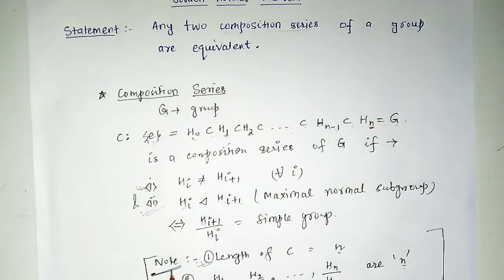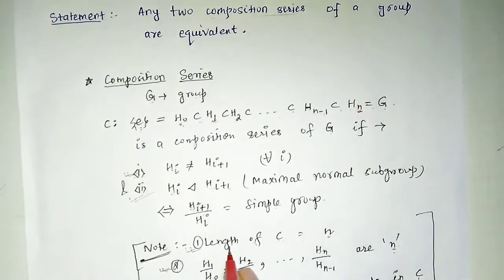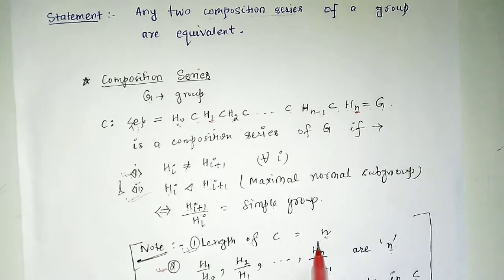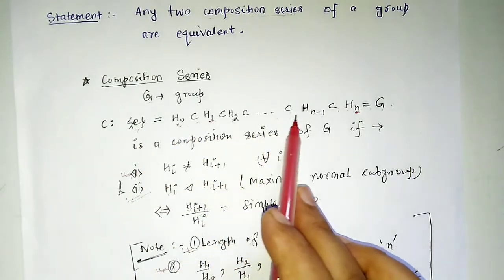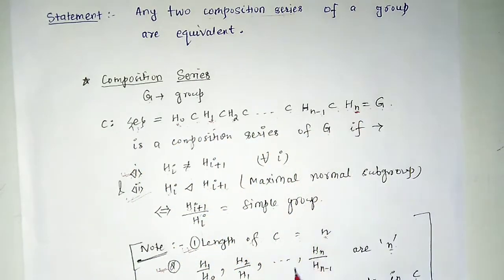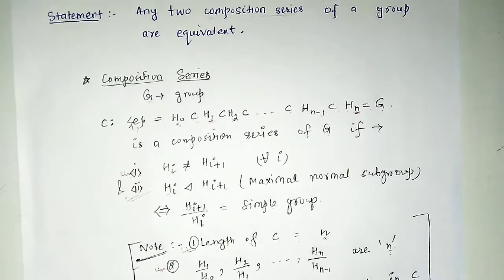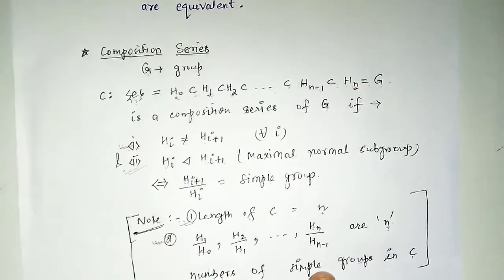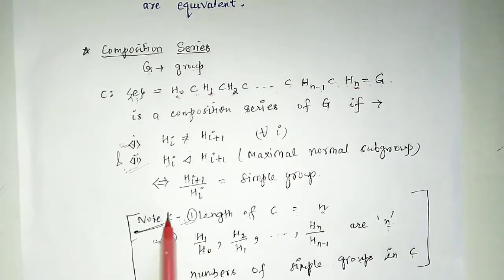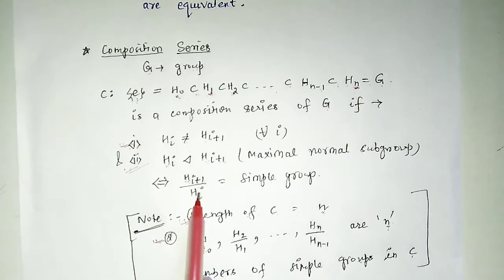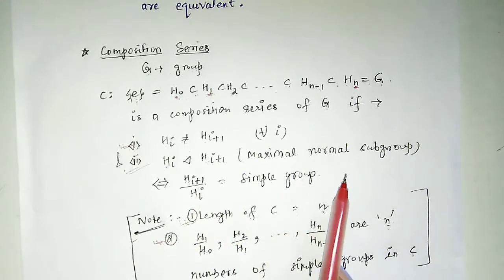So here is a note regarding the composition series. The first note is the length of composition series C is equal to n. That means the length of this composition series is equal to n. And the second note is these are the n simple groups in our composition series C, because we have noted that in condition 2, Hi+1/Hi is a simple group for all i.